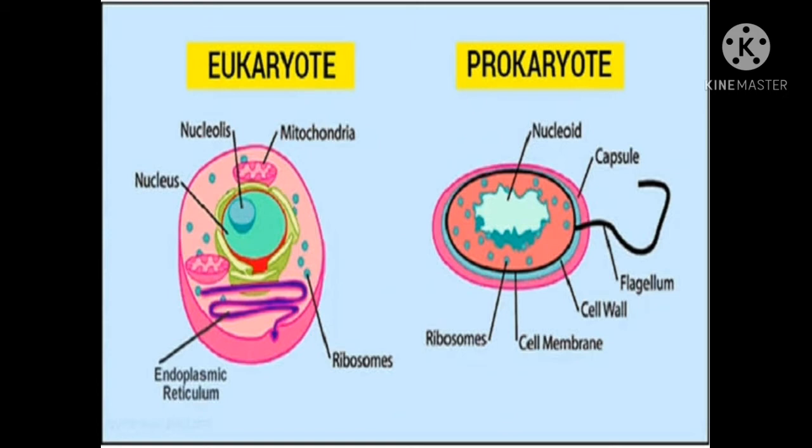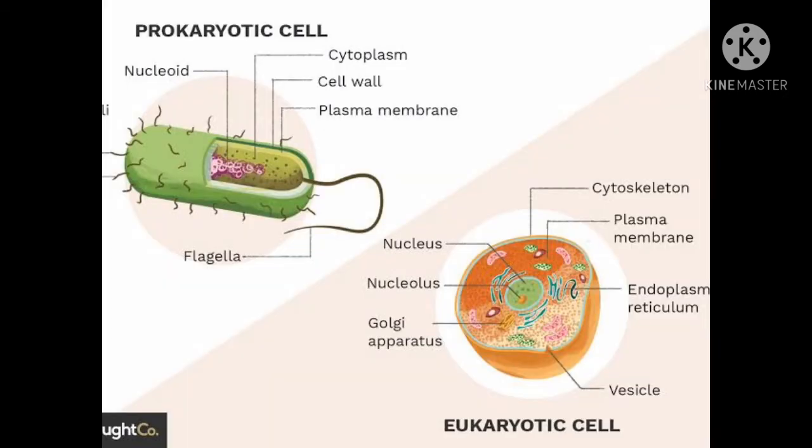As the prokaryotic cell doesn't have the membrane structure around the nucleus, that's why the name given is nucleoid, that is without membrane bounded structure. See in this picture also you can see many cell organelles are present in eukaryotic type of cell, and very few cell organelles are present in prokaryotic cell. Okay, so this is the complex structure of eukaryotes. That is the truly developed structure of eukaryotic type of cell.